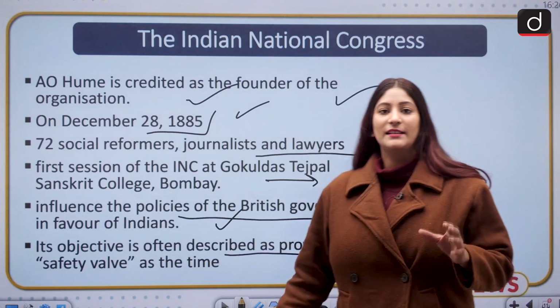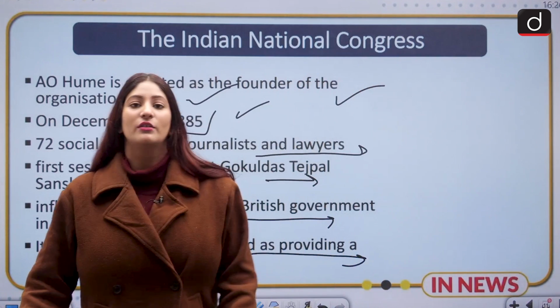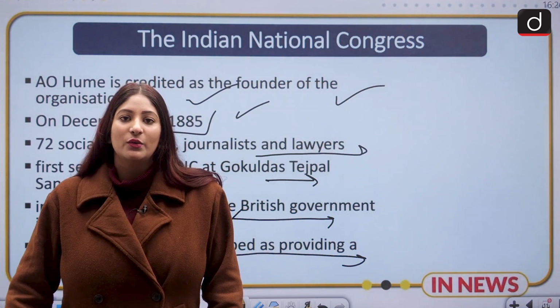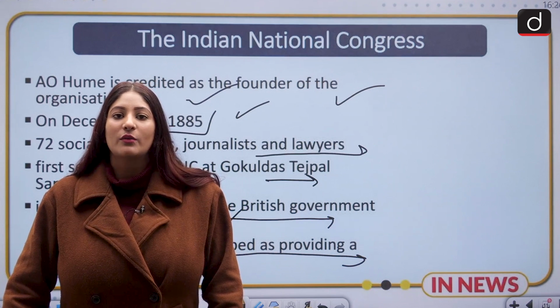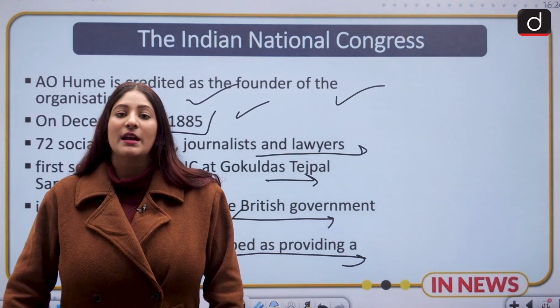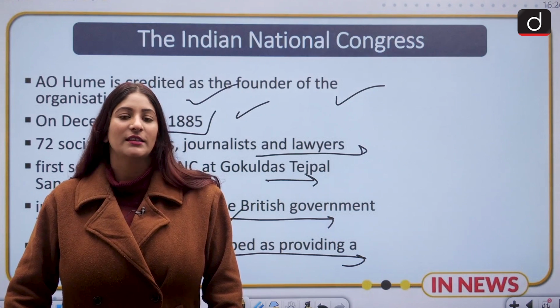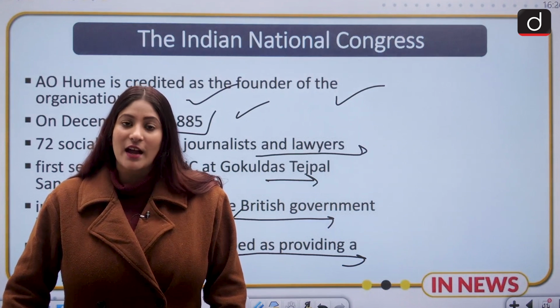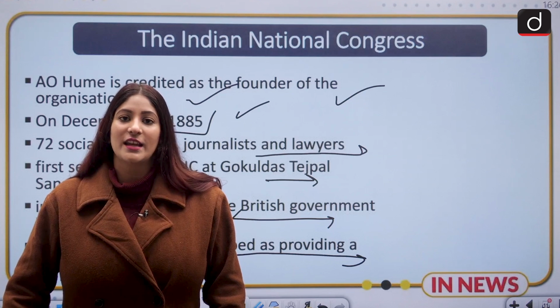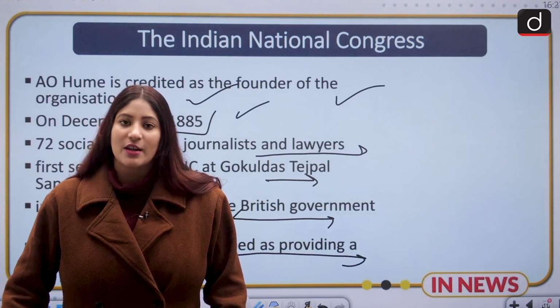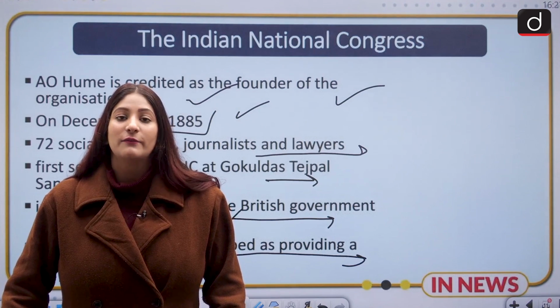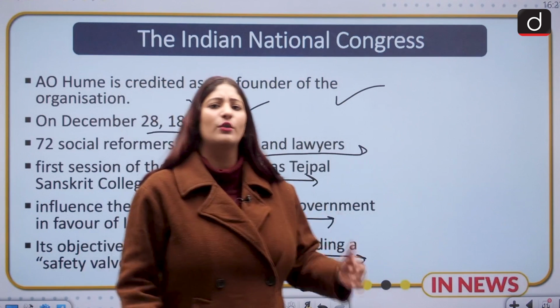See, back then, in order to record your grievances, you either had to agitate, you either had to protest, or some sort of violence could have been there. But because the leaders knew that there are certain steps which we can use to ensure that we record our protest with the British within the four walls of laws, why not do that?